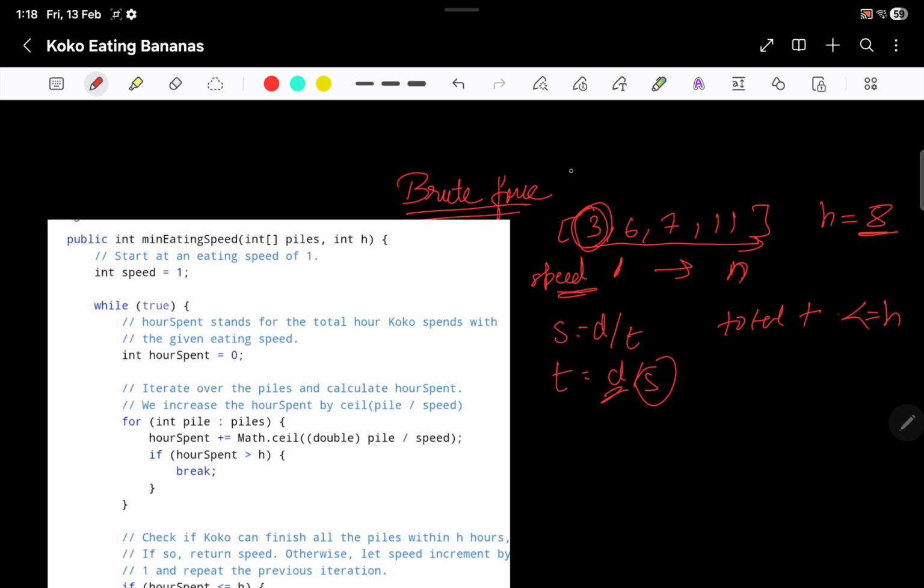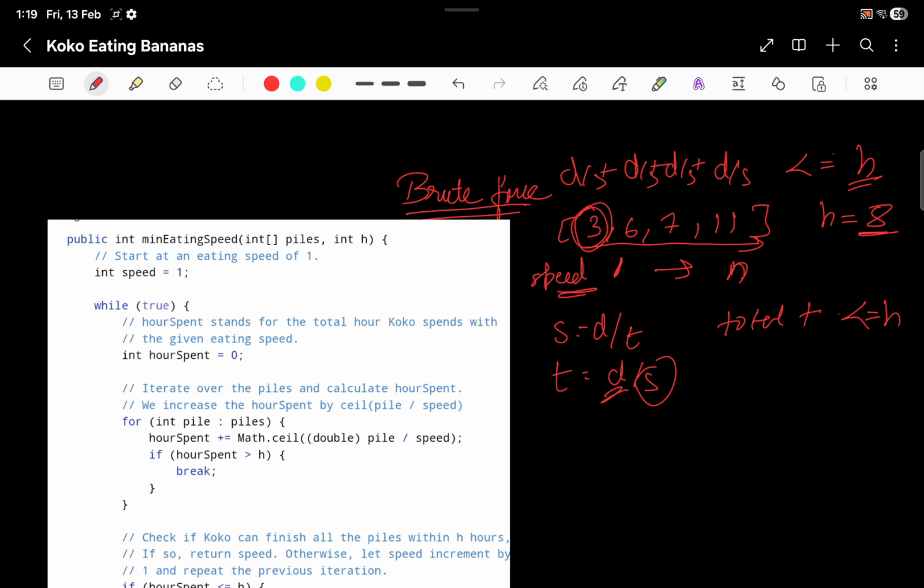So at each d by s, d by s, d by s, d by s, if I add them, they should be less than or equal to h. That is what the question is asking, right? I hope you understand this part, because this part tells you whether you have understood the question or not.